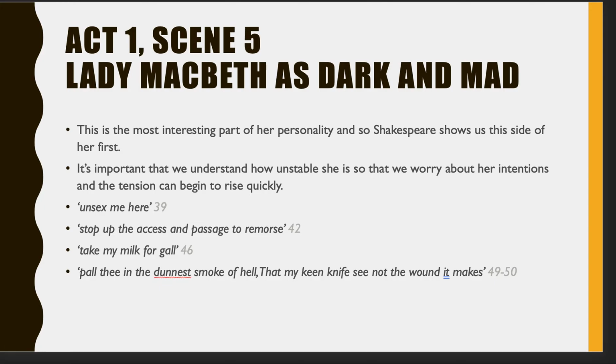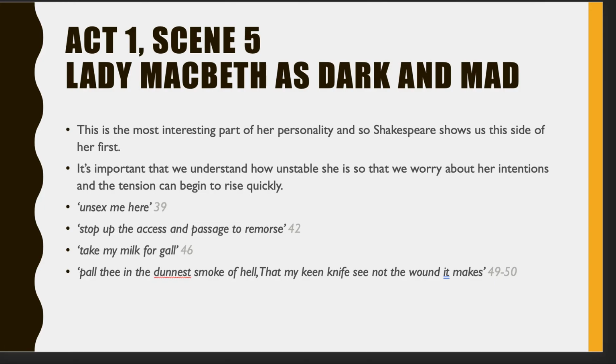Okay, "Unsex me here" is a really famous quote, and you can see that there on line 39. And that's well worth looking at for lots of different reasons. And if you've not got your book out yet, make sure you do that. Stop the video, go and get your copy and come back and annotate these things if you haven't done so already.